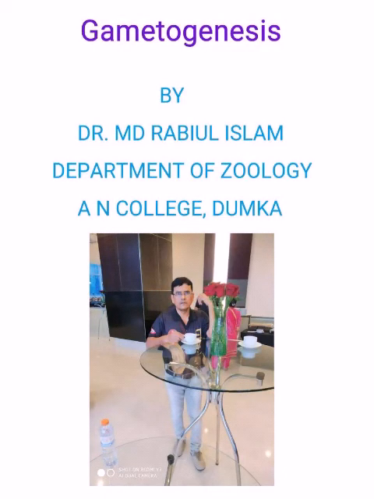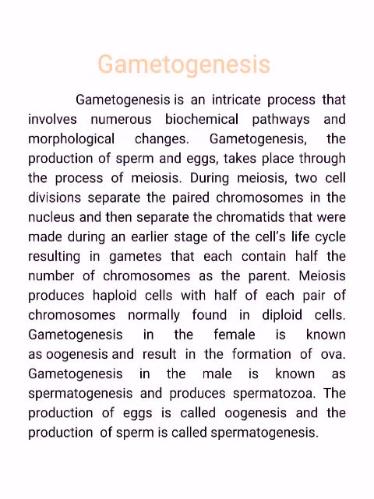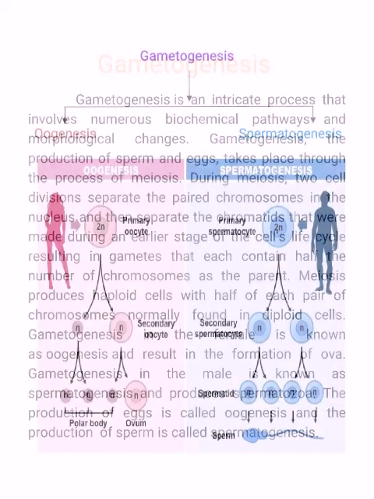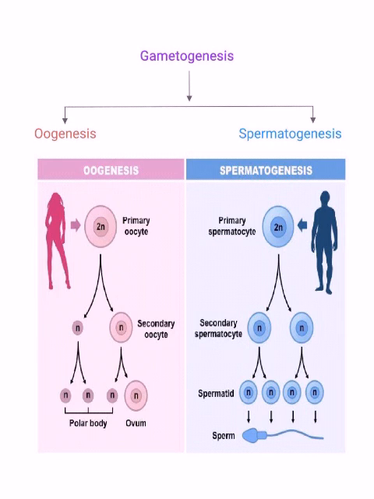Today I am here to present a talk about gametogenesis. The process by which gametes are formed is known as gametogenesis. Gametes are of two types. The male gamete is sperm and the female gamete is ova. Gametogenesis is of two types, that is oogenesis and spermatogenesis.